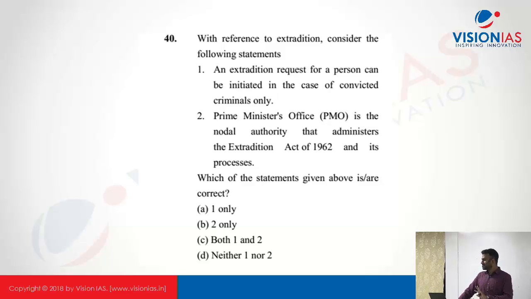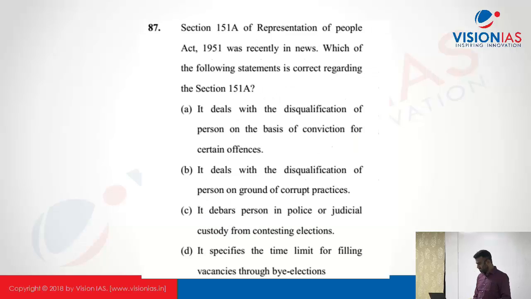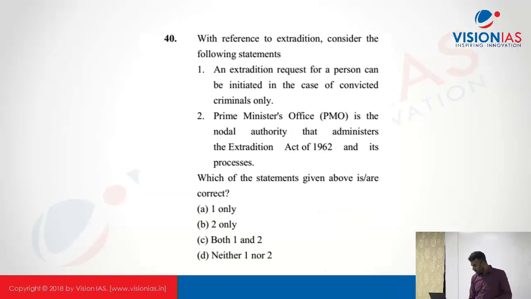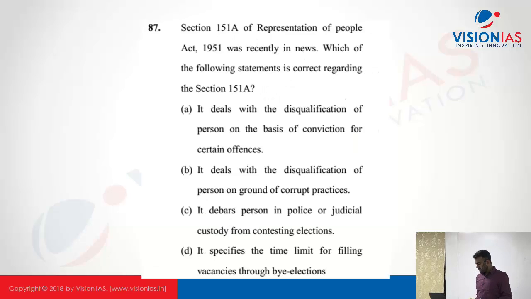So दोनों का difference क्या है? Treaty में it is compulsory for the country to extradite, and in case of arrangement it is not compulsory. Okay. So PMO is the nodal authority that administers the extradition. No. External affairs. Basically, it should be external affairs, right? So that is Consular, Passport and Visa Division of External Affairs. Yeah, this is last one. First option is wrong, right? It is not only for convicted criminals, even for the person who are under trial. Okay, this is the last one.